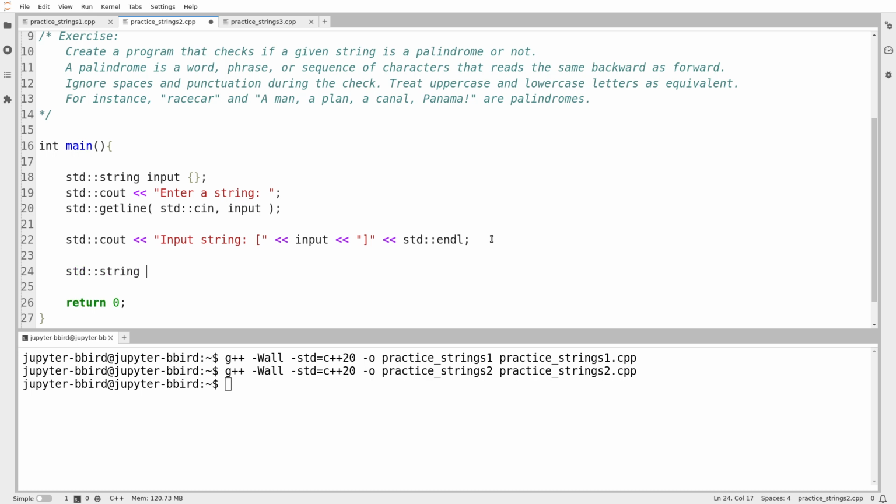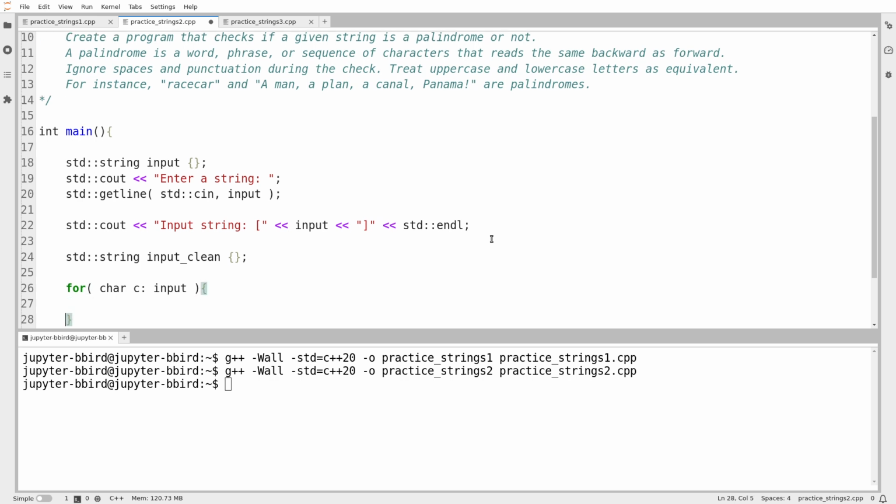So I'll call that input clean. And I'm just going to walk through. So I'm going to say for each character C in my original input string, I'm going to walk through my string and first ask the question, is C a letter?